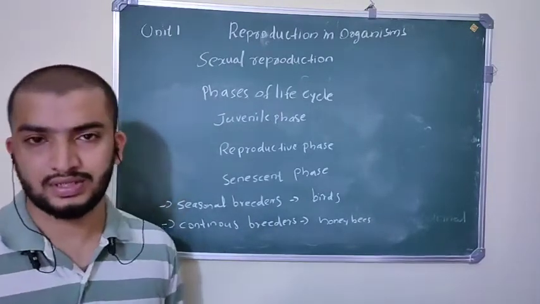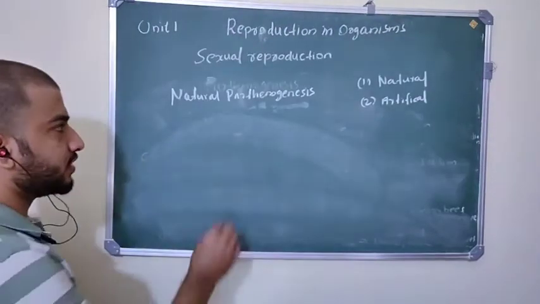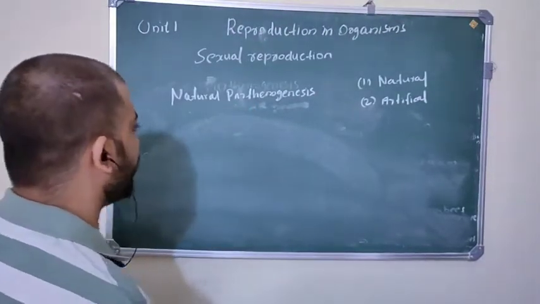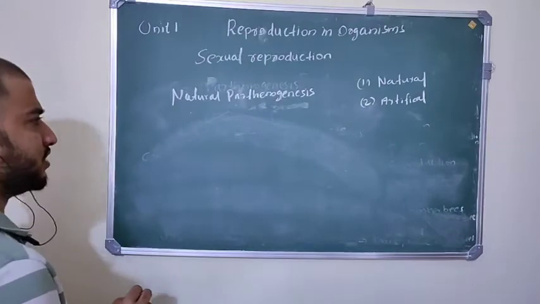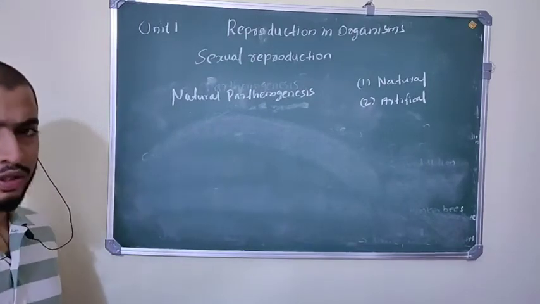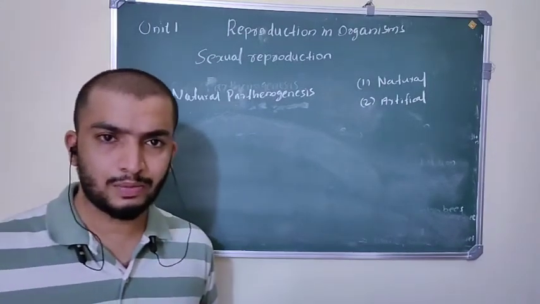These are about seasonal breeders and continuous breeders. Okay. Next we are going to discuss natural parthenogenesis. We already know what parthenogenesis is.